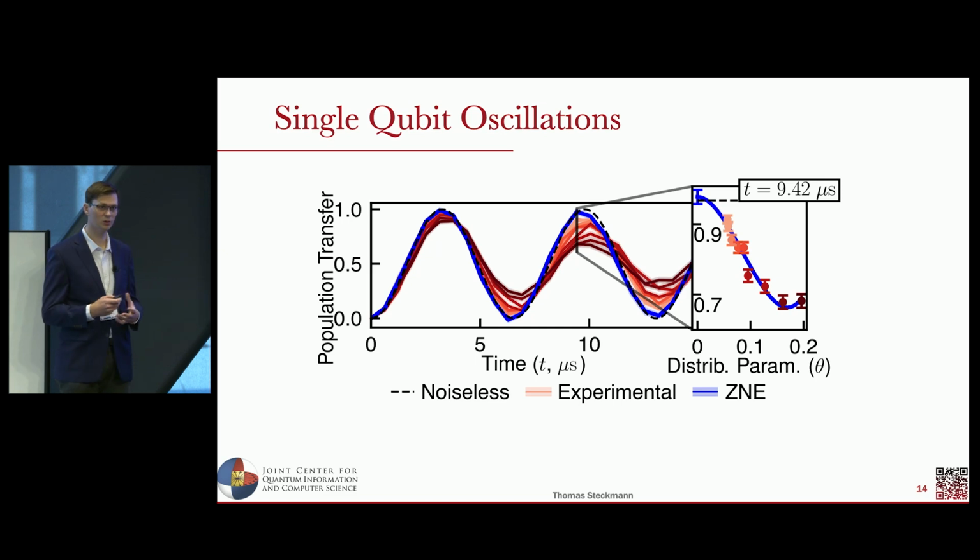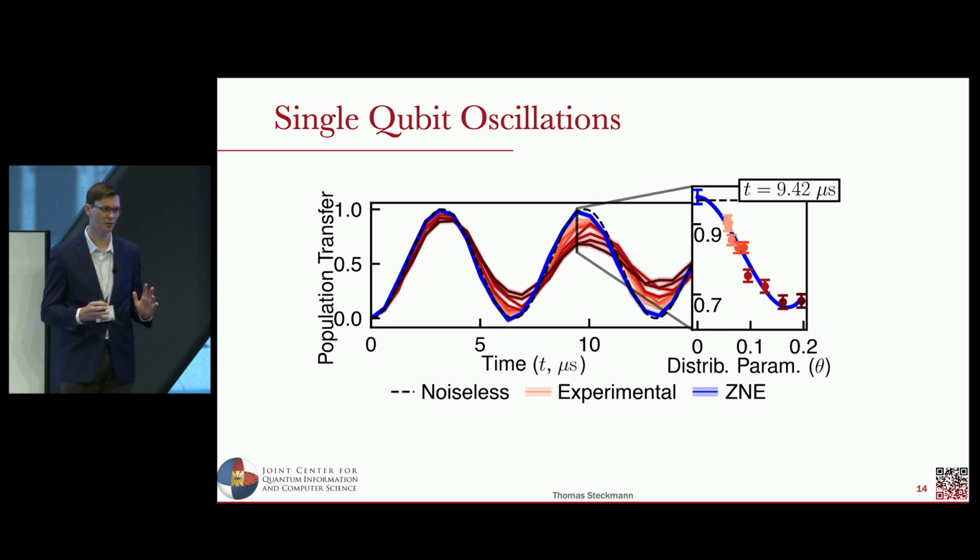Of course, we can look at single qubit oscillations here. This is experimental data in these orange and red curves plotted as a function of the experimental time, which is on the microsecond time scale. And I've taken a vertical slice at about 9.5 microseconds to show the inset of how we scale this distribution parameter and do this extrapolation to recover this blue curve. For single qubit dynamics, we expect this to work quite well because the noise is still quite limited. And it shows that we can systematically tune this distribution parameter and recover well the noise-free dynamics.